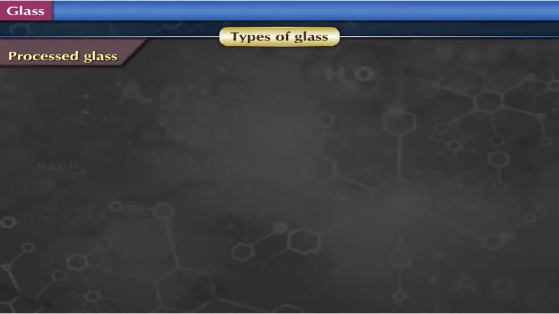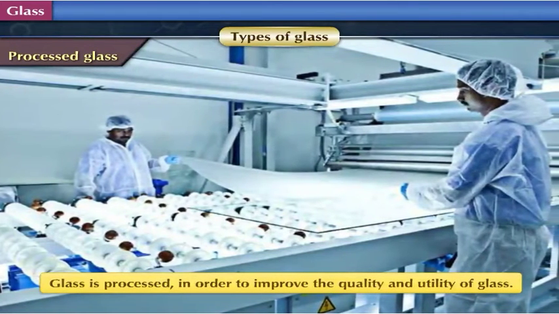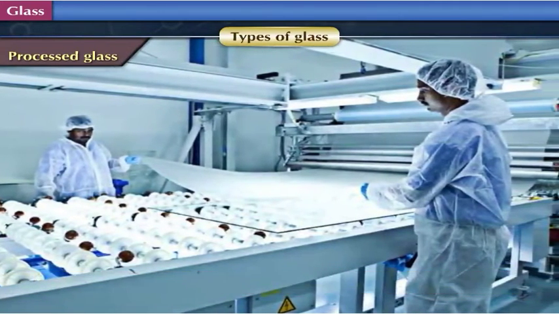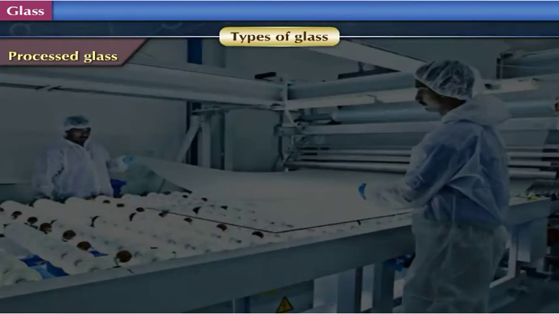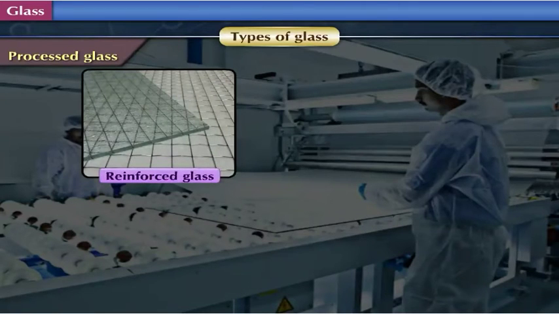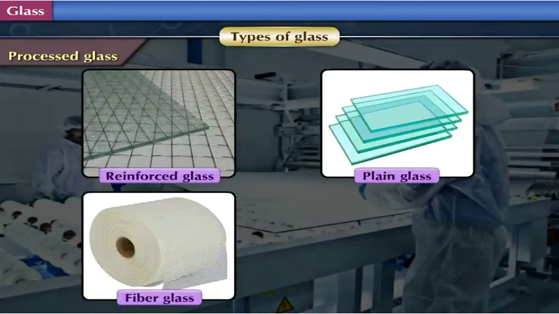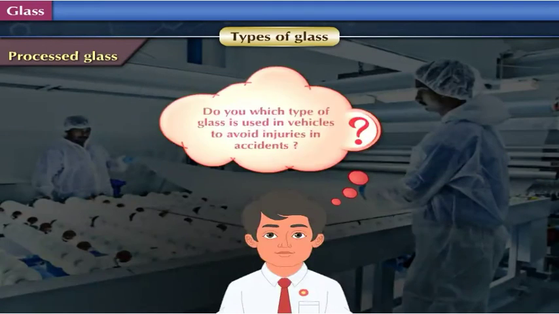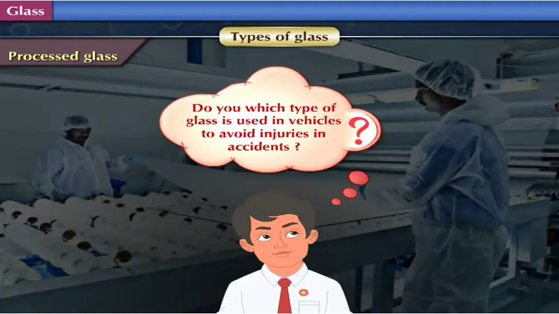Processed glass. Glass is processed in order to improve the quality and utility of glass. Various types of glasses like reinforced glass, plain glass, fiber glass, and translucent glass are obtained by processing. Do you know which type of glass is used in vehicles to avoid injuries in accidents?